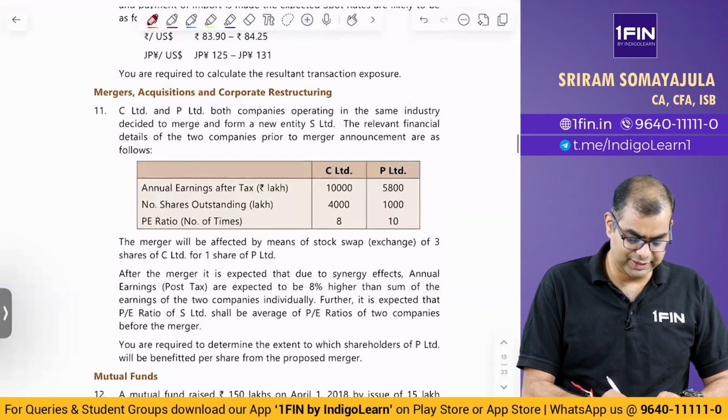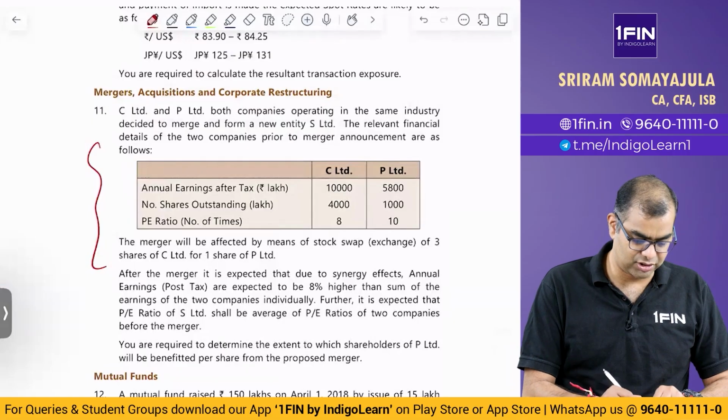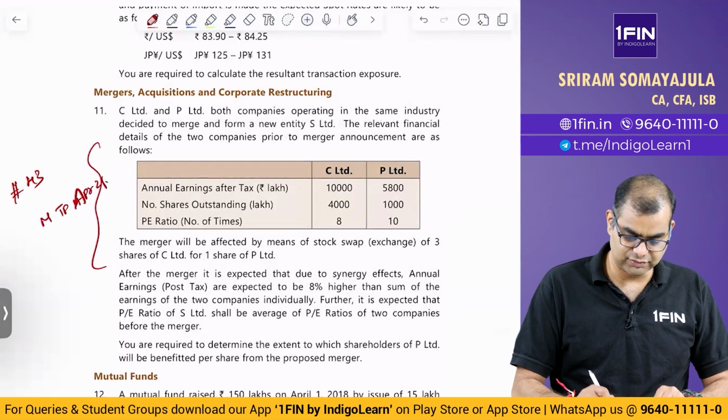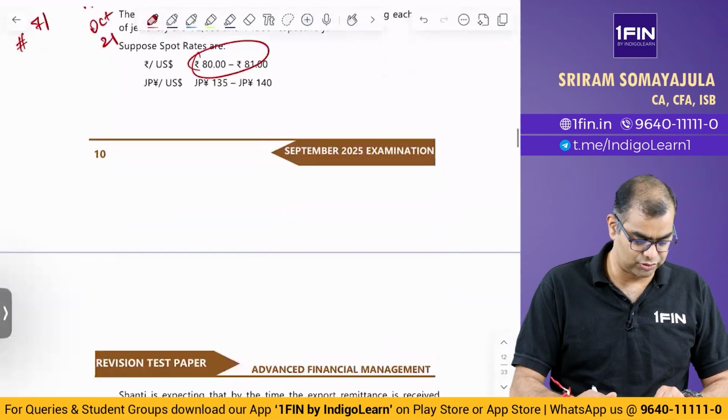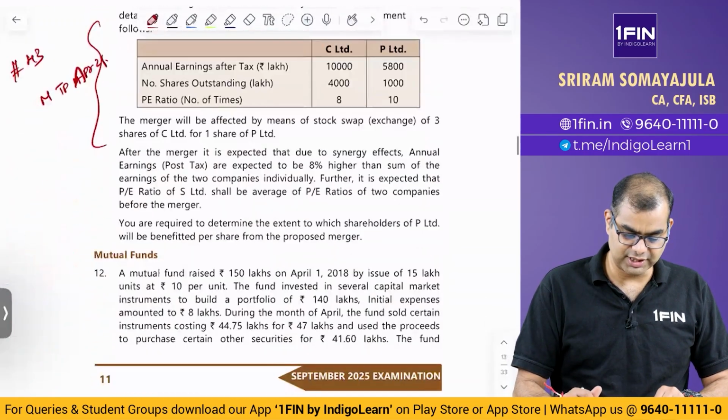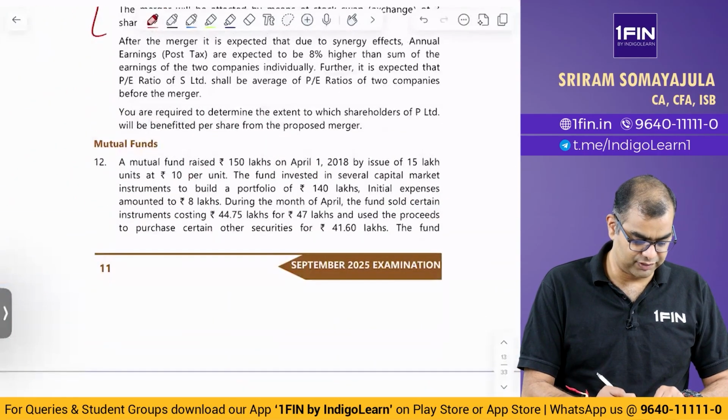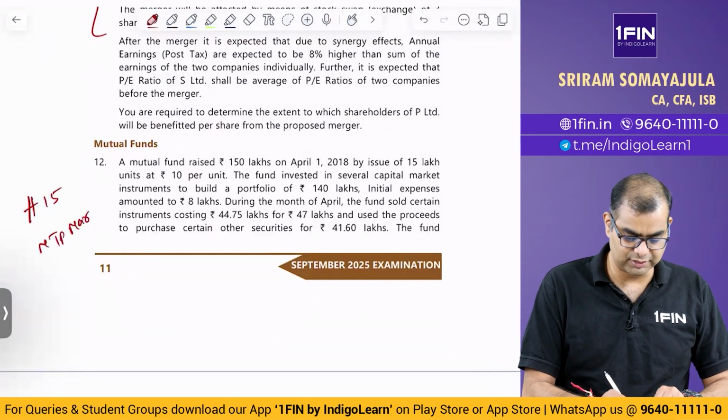Then you have M&A. M&A also fairly simple question, nothing complex. Question number 43, and in our MTP it is April 21. This one was what? The Shanti 71. I told that, correct. Then mutual funds chapter. Mutual funds also same question. We have ditto number 15 and MTP March 21.